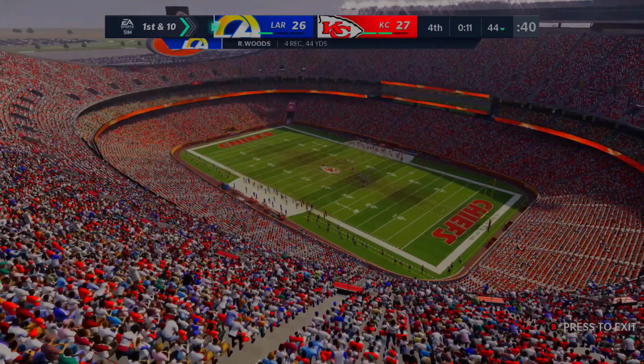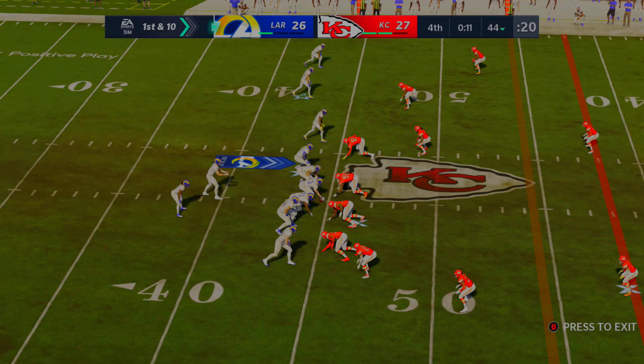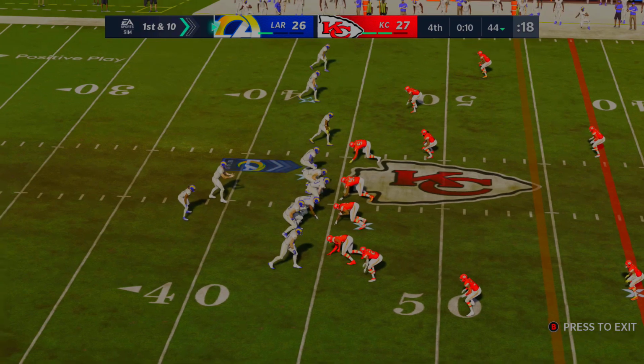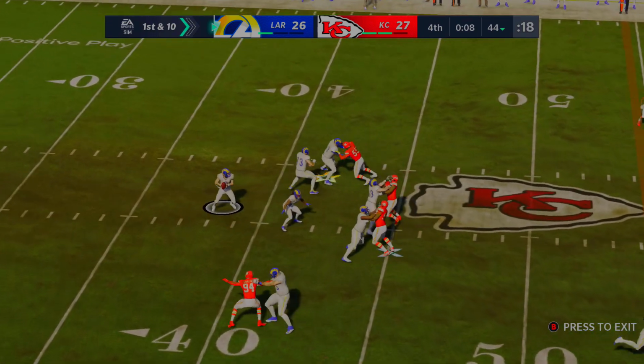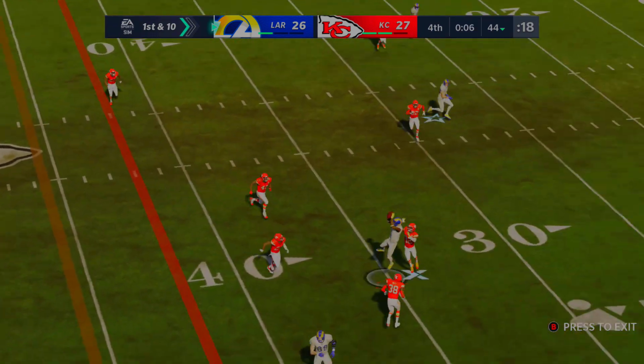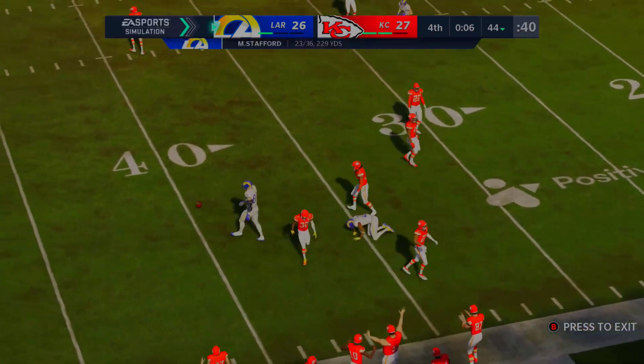One more timeout for them with 11 seconds on the board. They're marching their way down. All they need is a field goal. If they can get 15 more yards here, they can have a comfortable field goal. Fake the pass here from Matthew Stafford. He looks for the end zone, and he's going to find, oh, it can't be a completion.